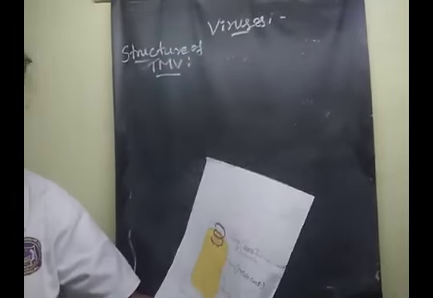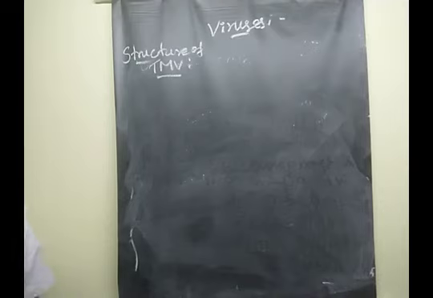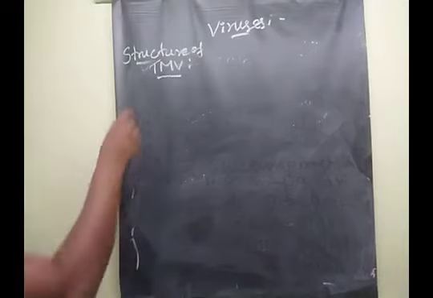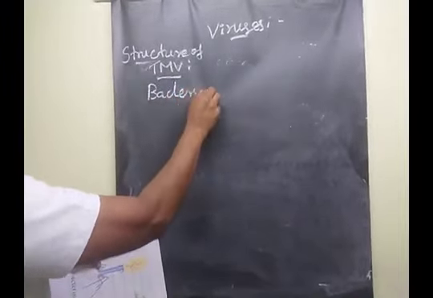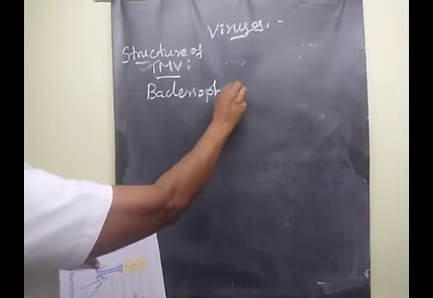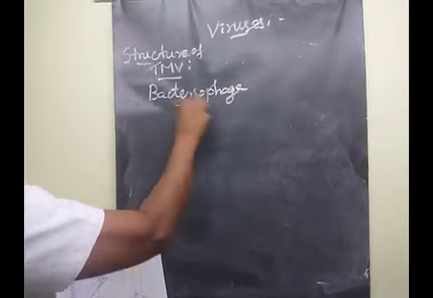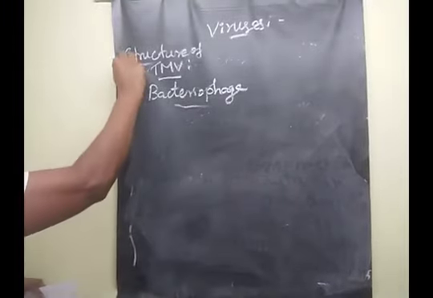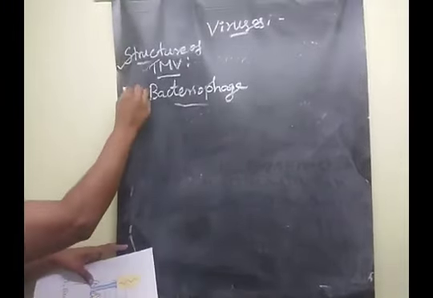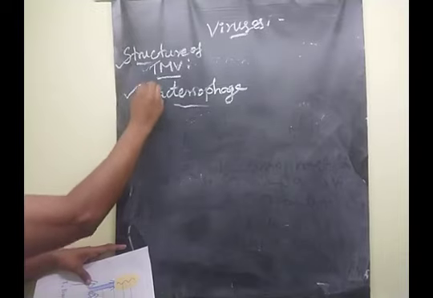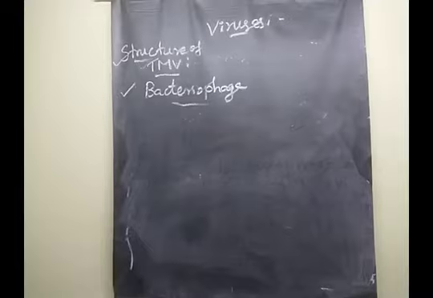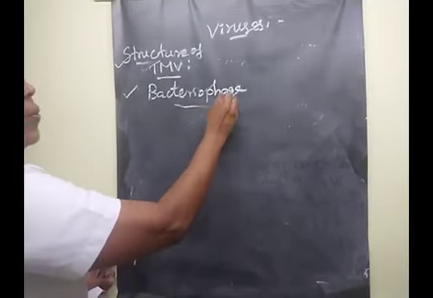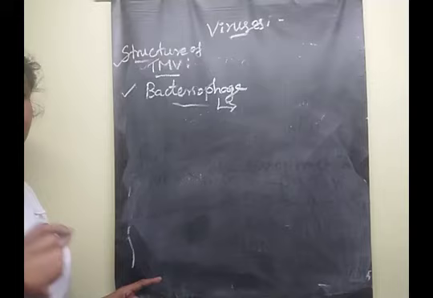Yes. Good. Very good. The next one, we are going to learn the second of these viruses, the bacteriophage virus. Clear? The first was the structure of tobacco mosaic virus. The next one is the structure of bacteriophage viruses. Clear, children?